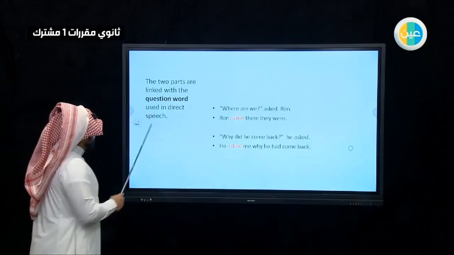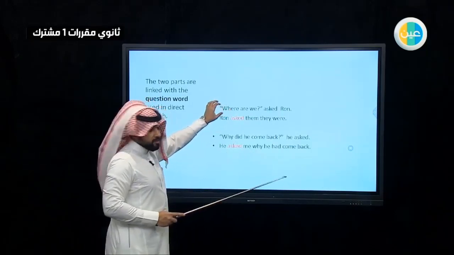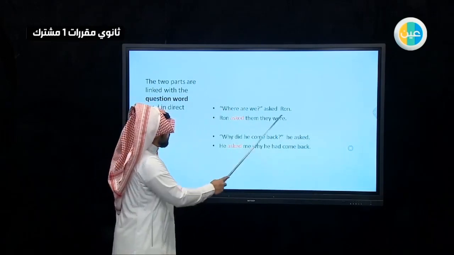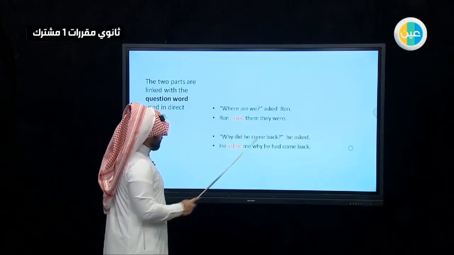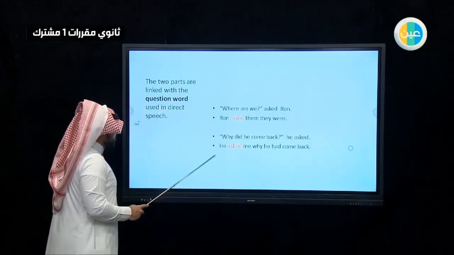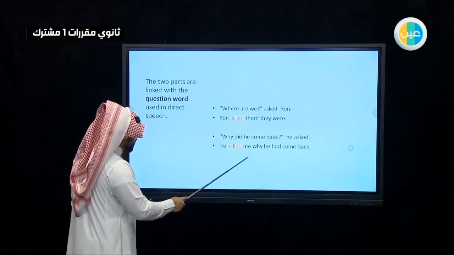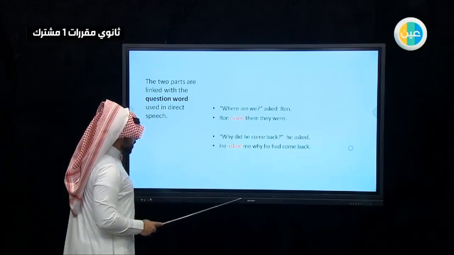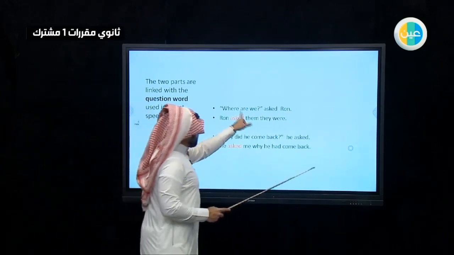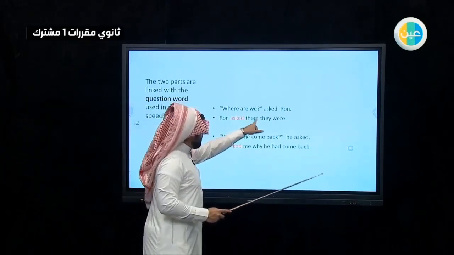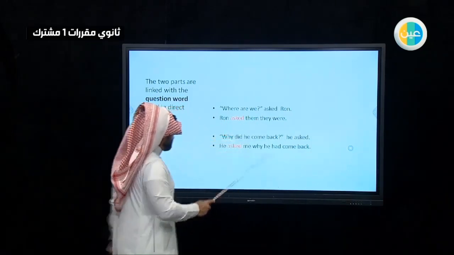For the WH questions, where are you? This is just a regular sentence, a direct speech. Ron asked them where they were, and then you continue. Or why did he come back? He asked me why he had come back. Here we have to put where. Sorry for this mistake. Ron asked them where they were.